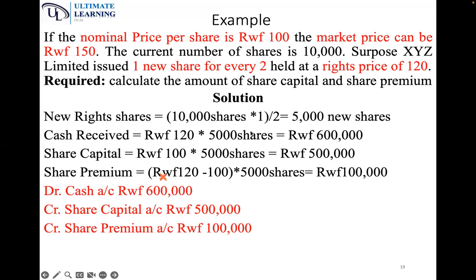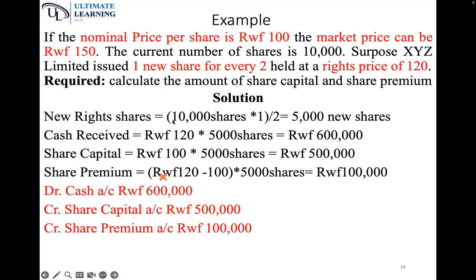Now, we have this question. Again, let me read it. There was interruption with those questions. If the nominal price of shares is 100 and the market price is 150, the current number of shares is 10,000. Suppose XYZ Limited issued 1 new share for every 2 shares held at a rights price of 120. So the price at which the shares have been issued is 120. Calculate the amount of share capital and share premium.